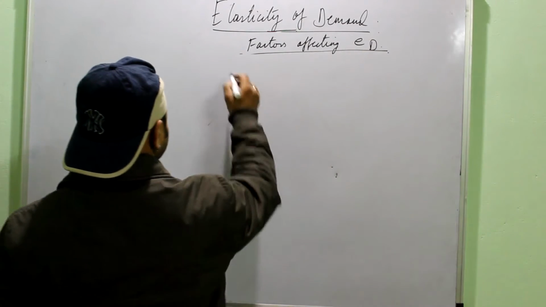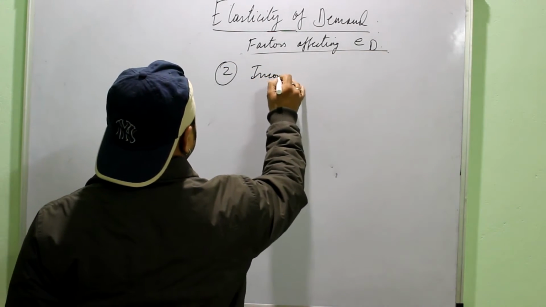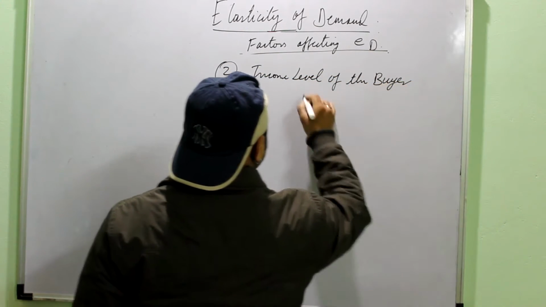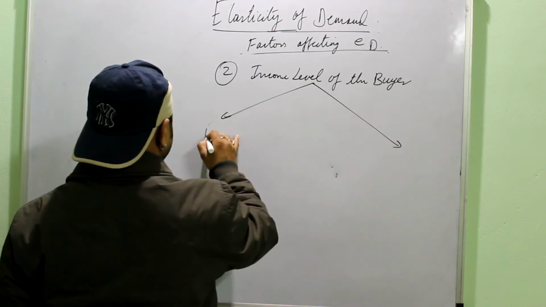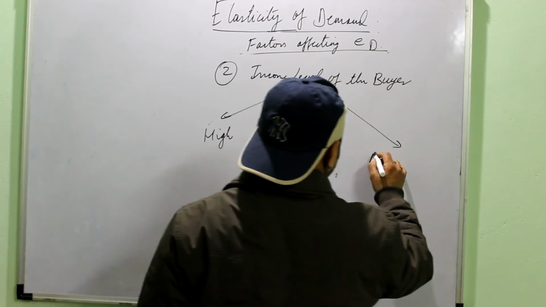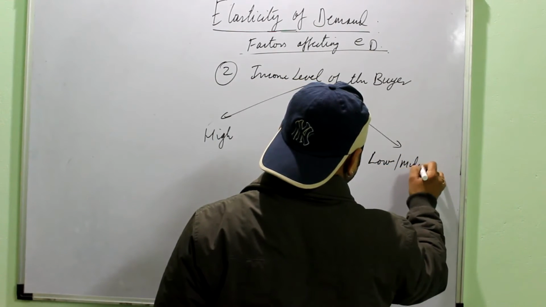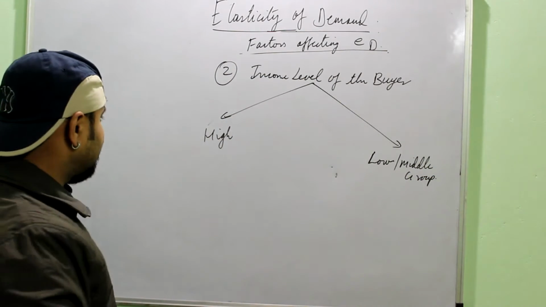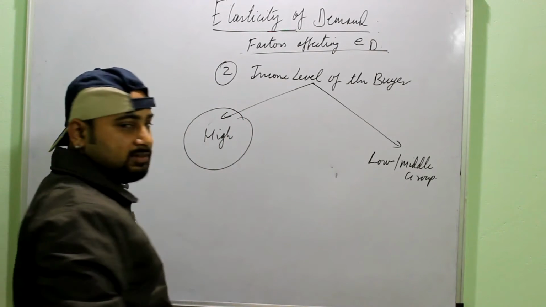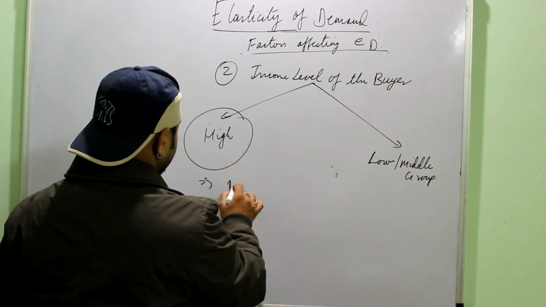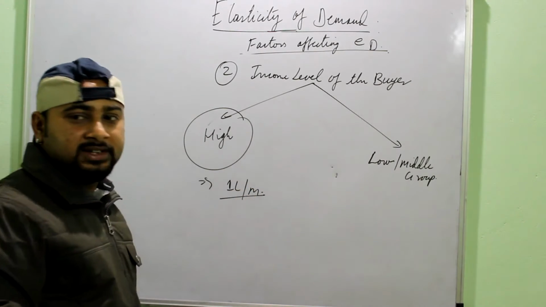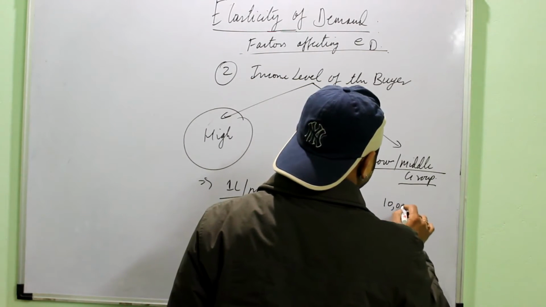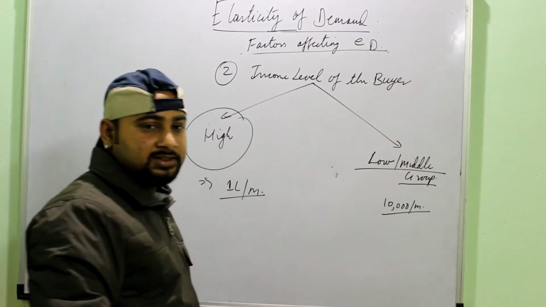Okay, then next is income level of the buyer. Again, you can divide the buyers into two groups: high income group, and then you have the low or the middle income group. If the person is belonging to a high income group, maybe say income is very high, 7 lakh per month, then small changes in price will not affect him, right? But if a person is belonging to the low or middle income group, say 10,000 per month, then the changes in the price